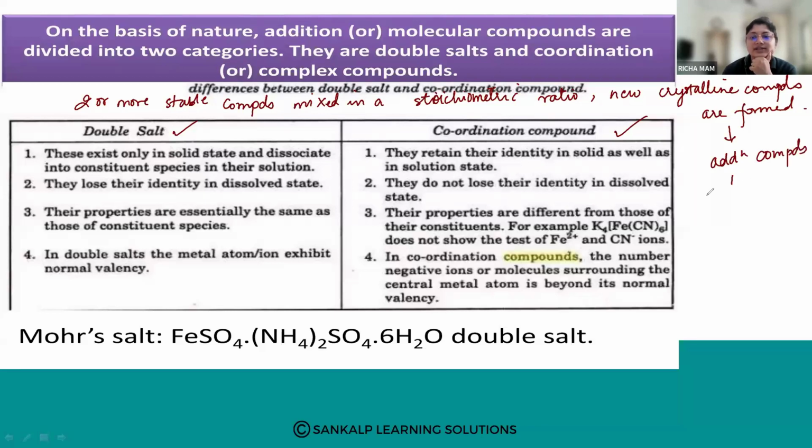These are of two types: the double salt, and the coordination, or complex, compounds.